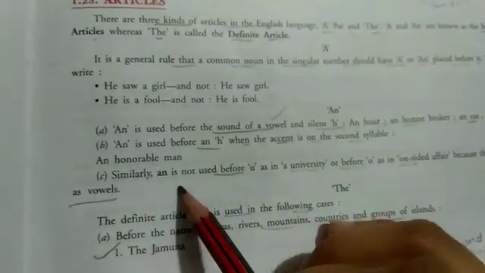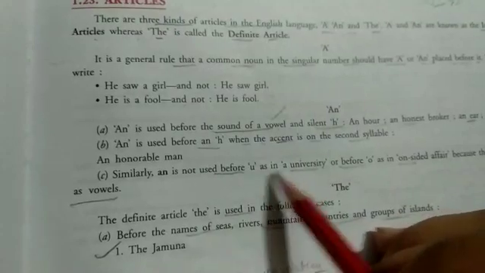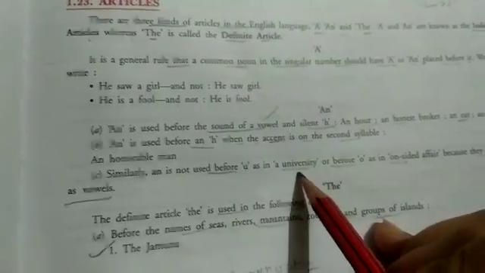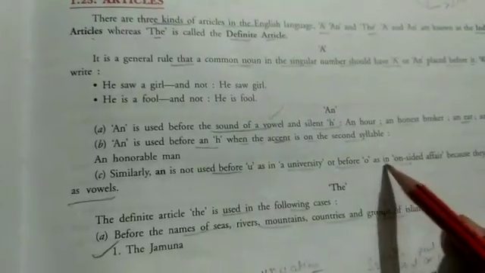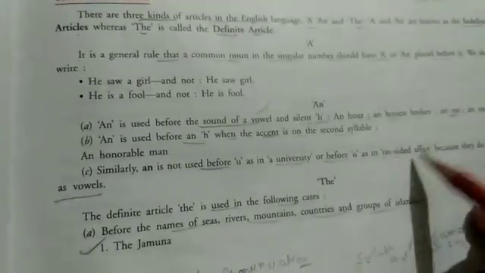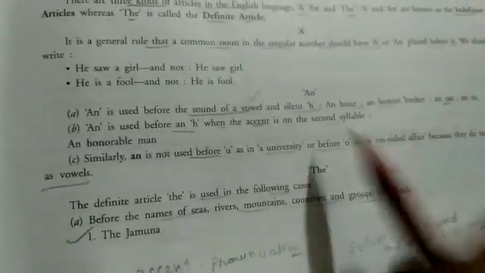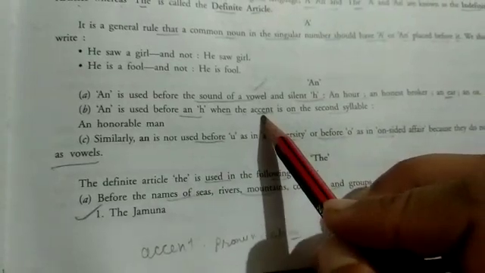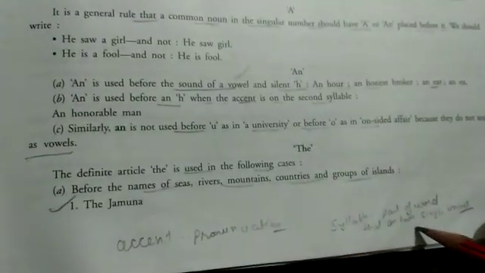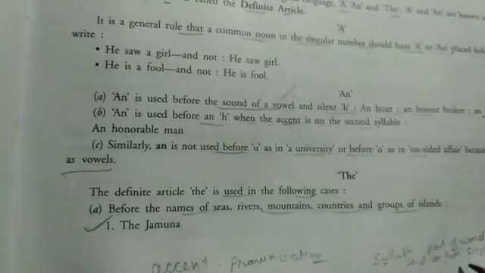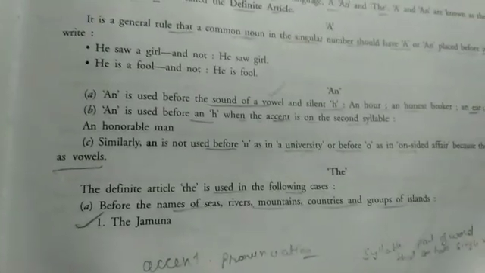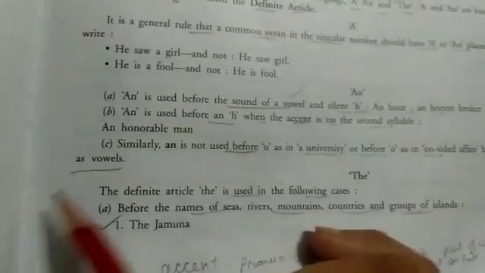Similarly, an is not used before u as in a university, or before o as in a one-sided affair, because they do not sound like a vowel. That's why. So accent means a pronunciation, and syllable means a part of a word that contains a single vowel. Clear?